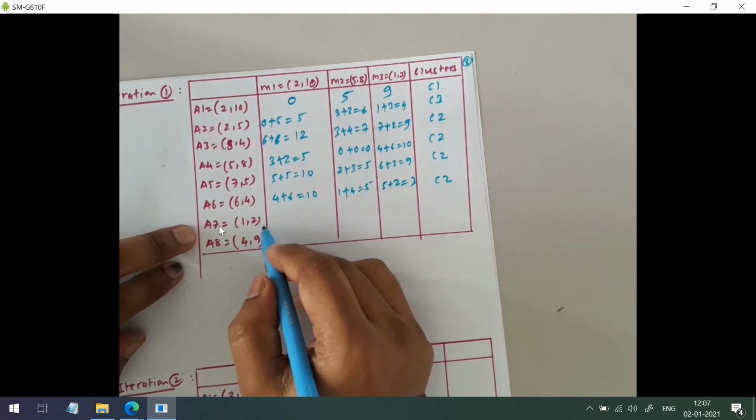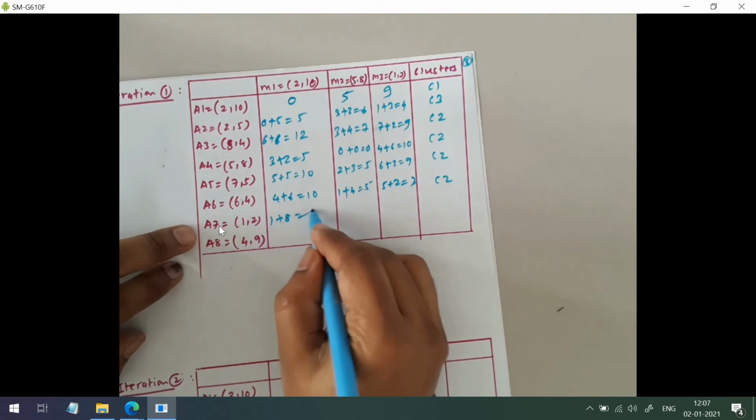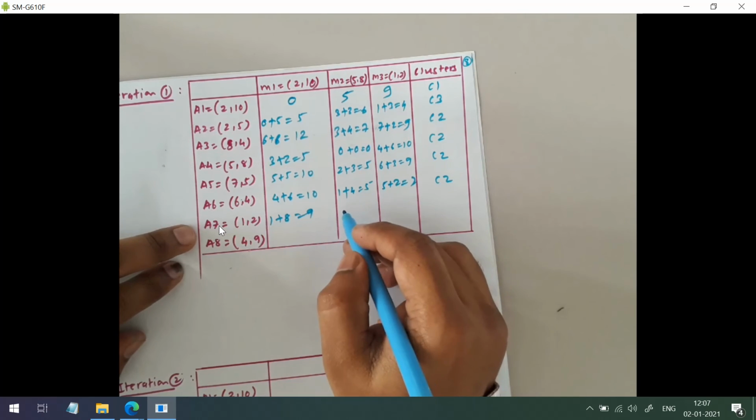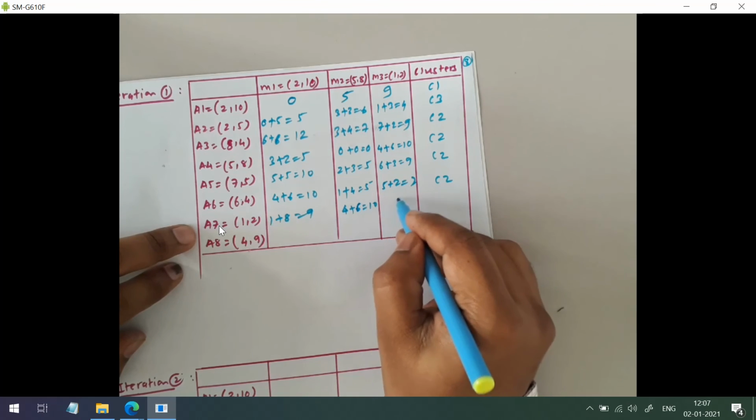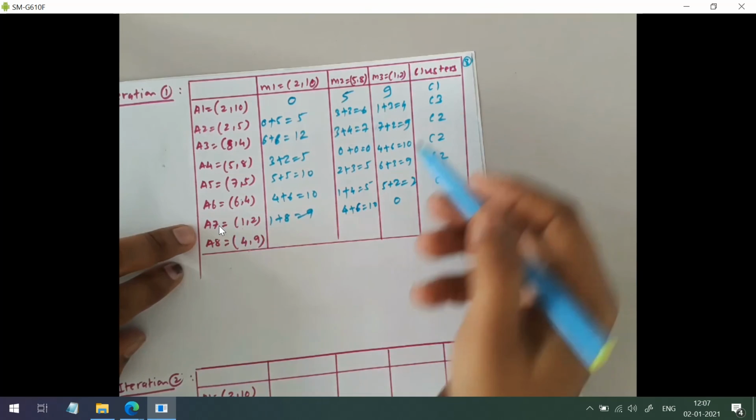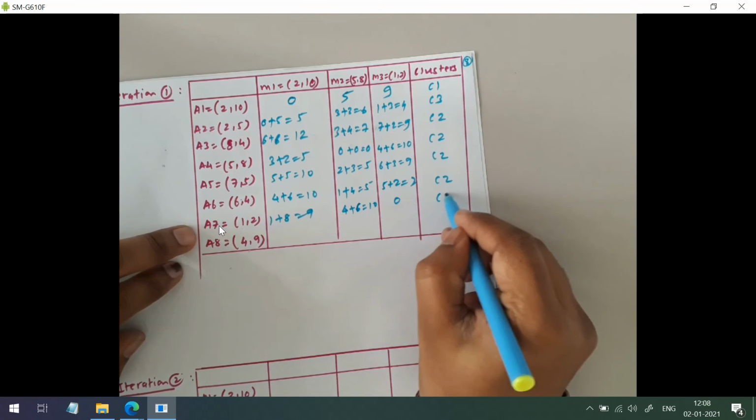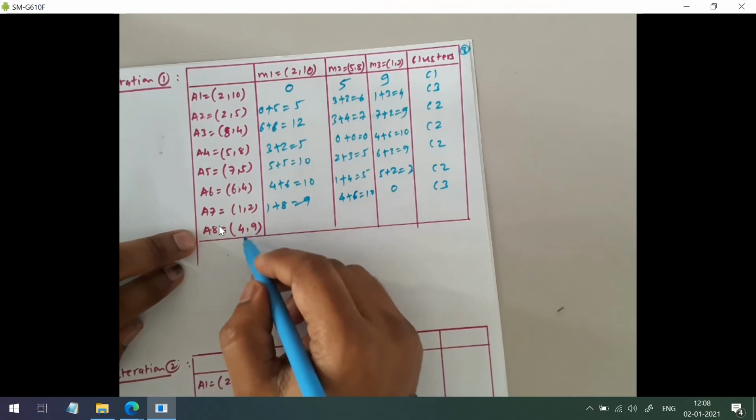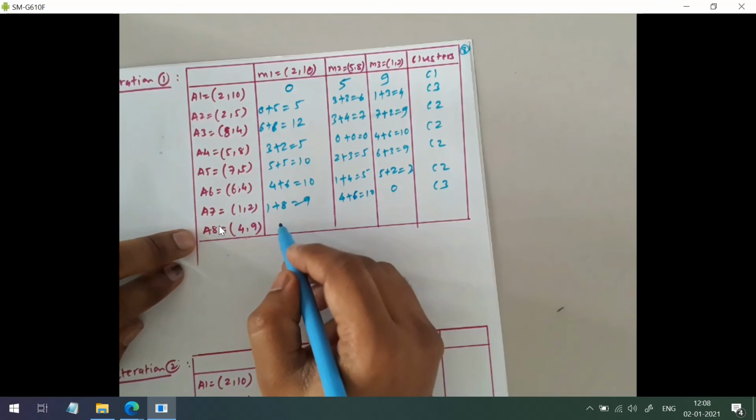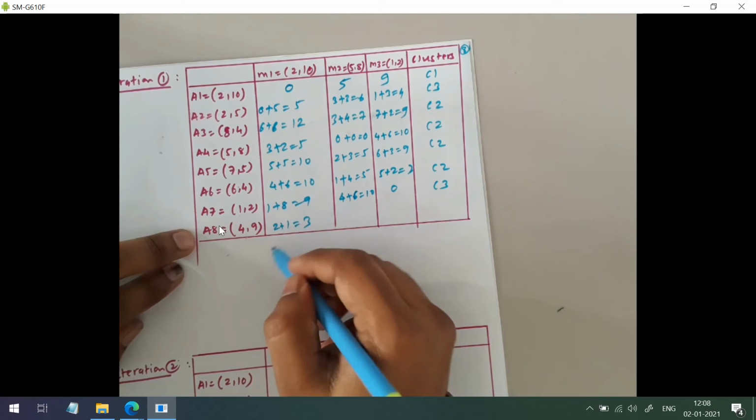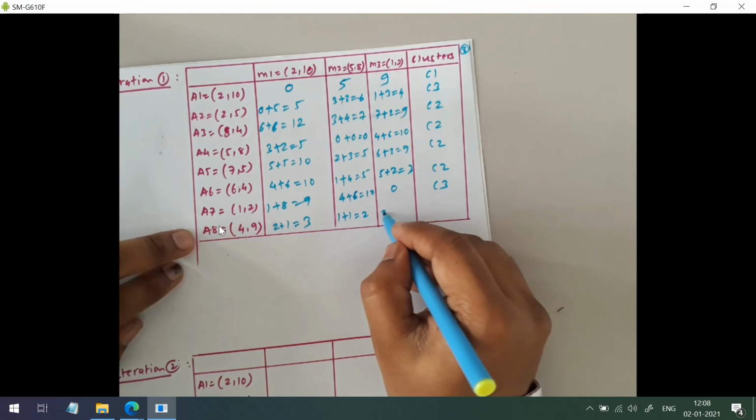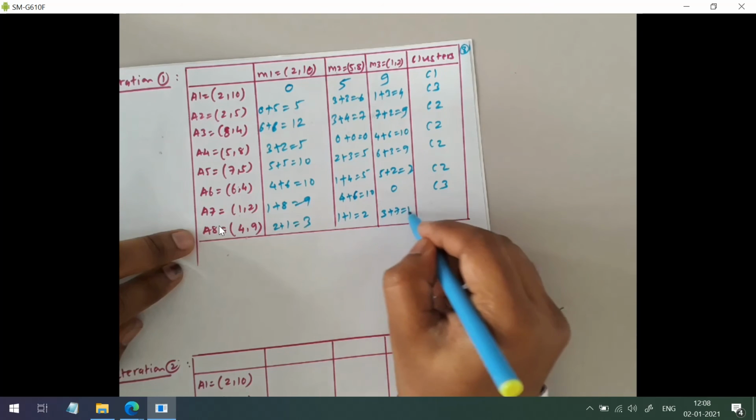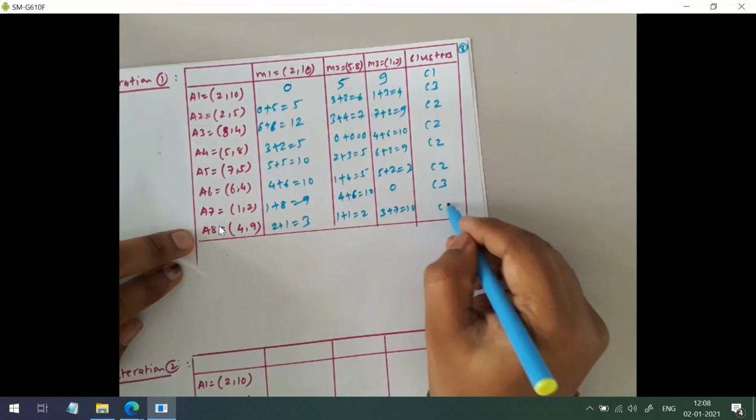Then A7, 1 plus 8, that is 9, then 4 plus 6, that is 10, then 0. Okay, because it is the same, right? So it will belong to cluster 3. Then A8, so 4 minus 2, that is 2, plus 1, that is 3, then 1 plus 1, that is 2, and 3 plus 7, that is 10. Okay, minimum distance is for C2.